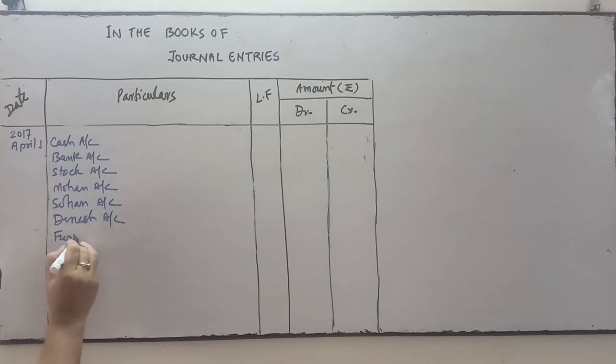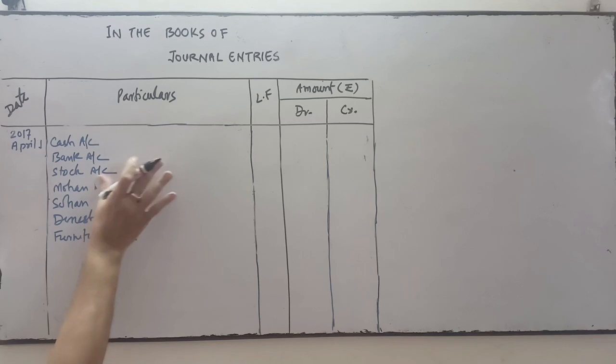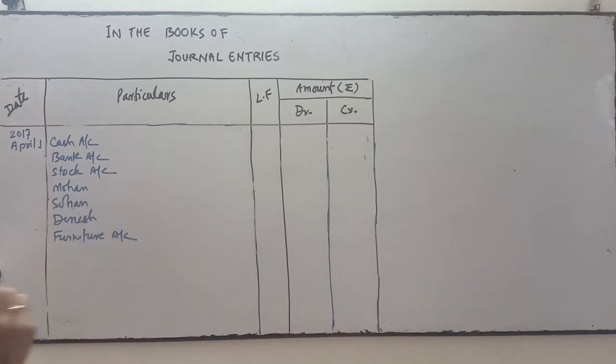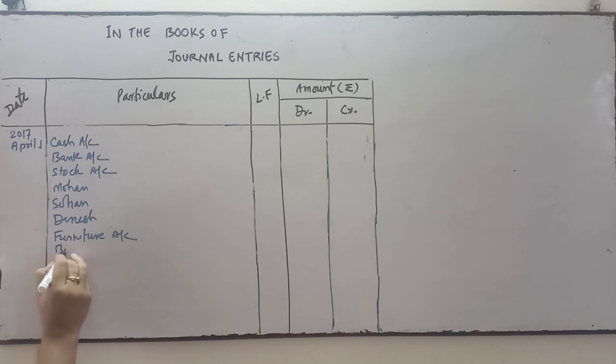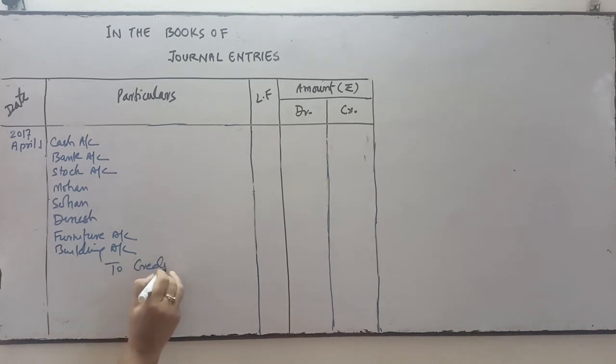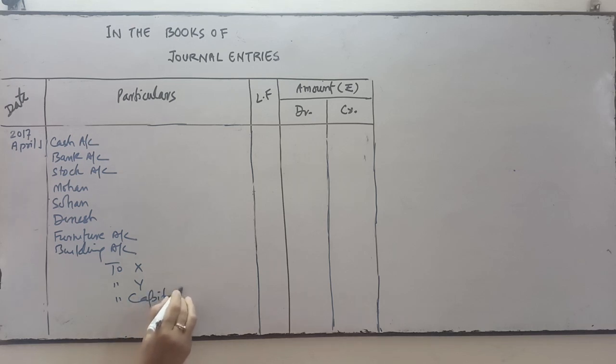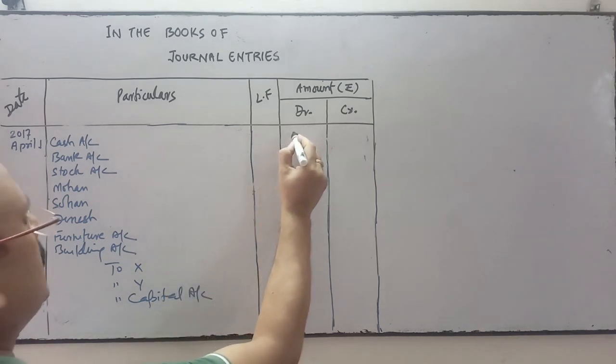Furniture account is the next asset. No need to write the word account in front of a personal account. Furniture, then building account. On the credit side, you write the creditors, all liabilities. Creditors X and Y are given, so I will write X's account and Y's account, and the difference will indicate the capital, if there is any balancing figure. So I am going to write the amounts, starting with the debit side.